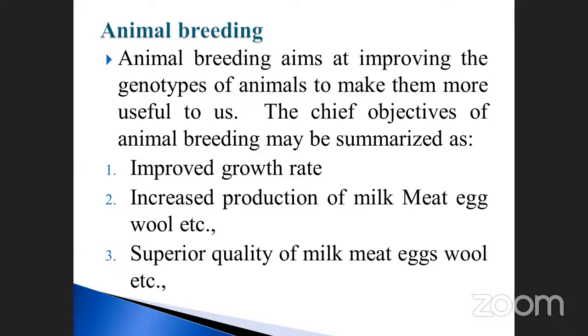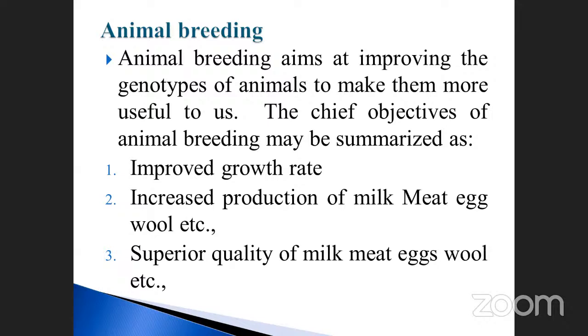The first is improved growth rate. Growth rate may be physical. For example, suppose a sheep weighs 15 kg, and it increases up to 25 kg. The growth should also occur in a very short period because it is commercially oriented.